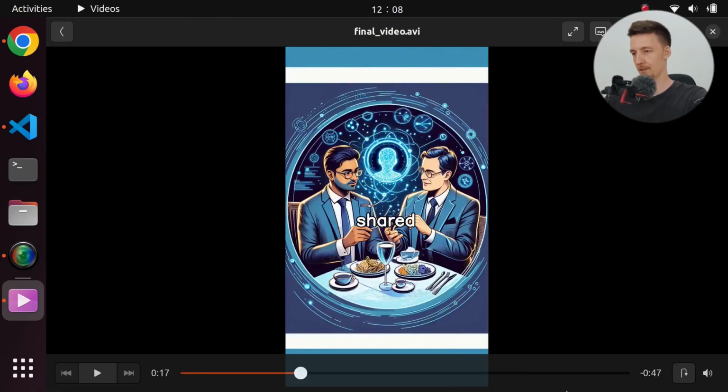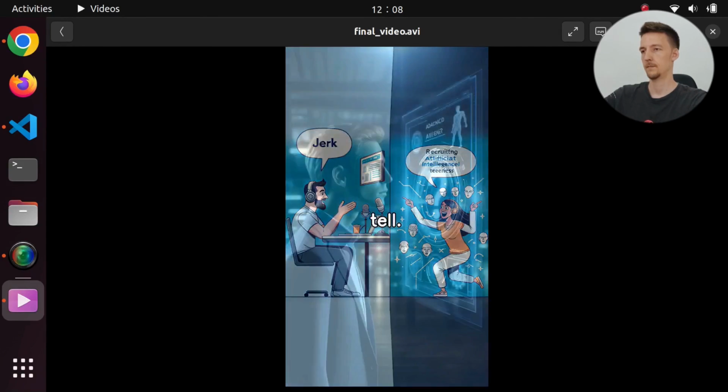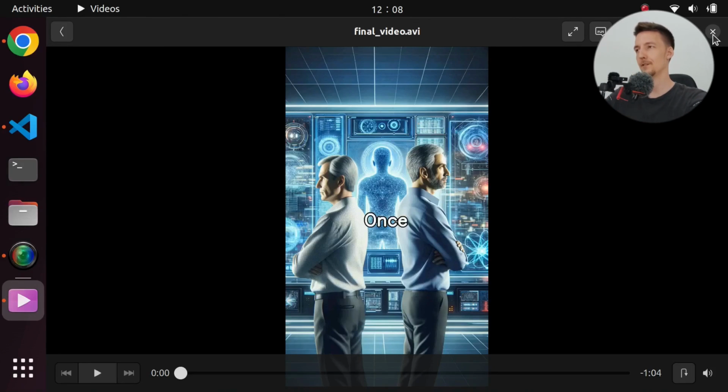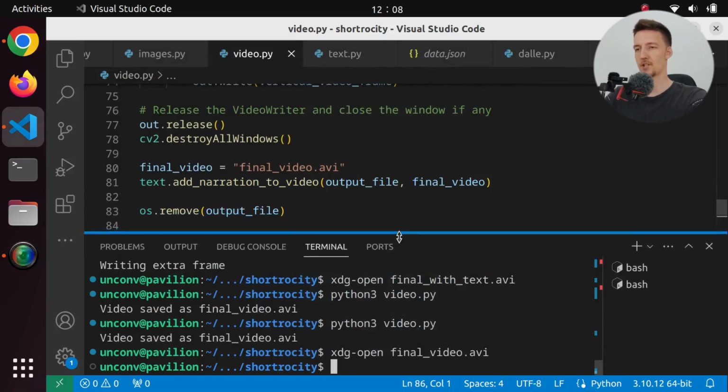Okay, it seems to work. Let me actually check the end. What happens? Only time will tell. Actually, we still do stop short in the end, but that shouldn't be such a big issue.